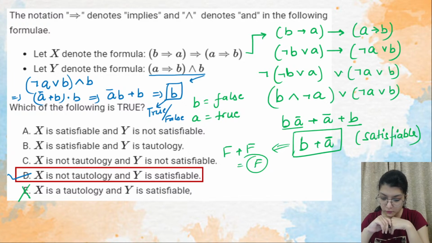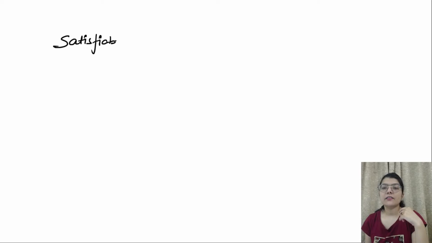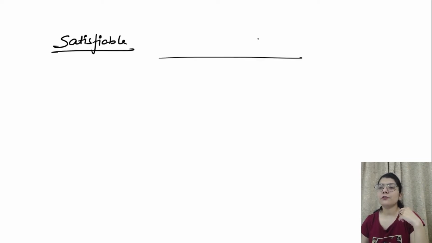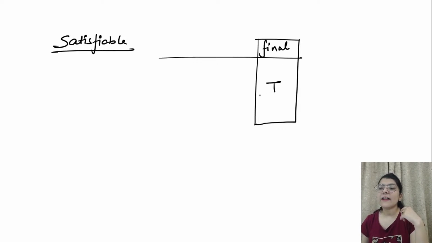Gaurav is saying no ma'am, new concept. Okay, thank you Gaurav so much. Yes, you are asking about satisfiable. See, satisfiable basically means that if you make a truth table and this is your final result, then in this final result at least one value must be true.